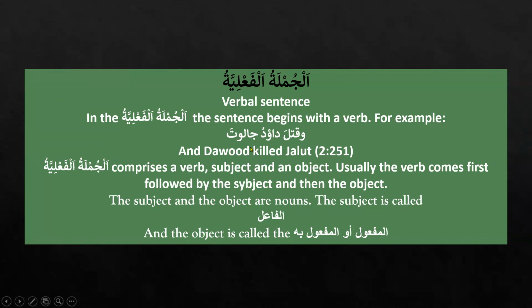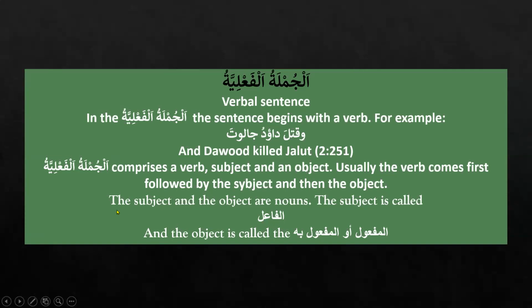Usually the verb comes first, followed by the subject, and then the object. This is the normal construction of a jumla failure. And there is more to come, and inshallah we will advance in our fail studies.